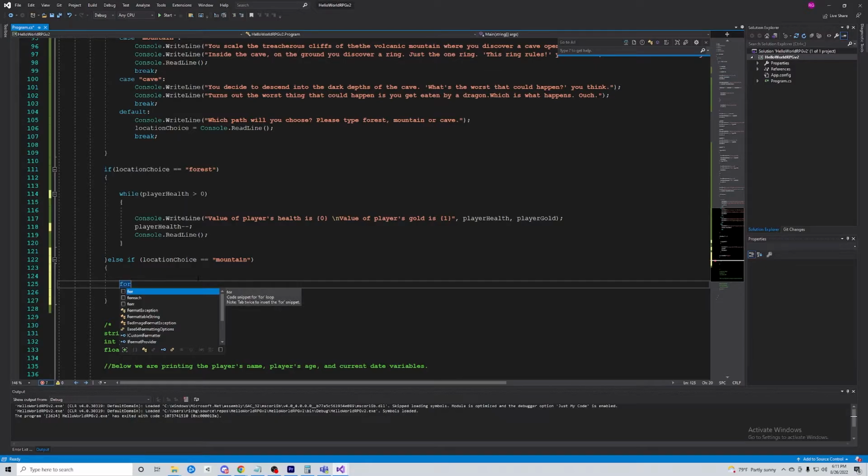So the for, int i equals 0. That's the initializer statement, where we set the counter variable to 0. Then i less than 5.